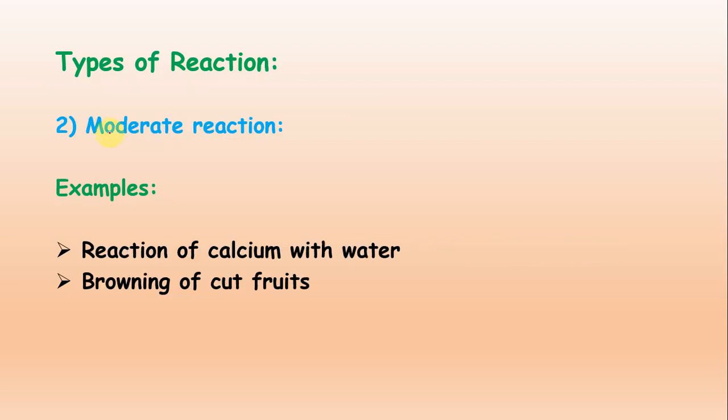Now we will discuss the second type, that is the moderate reaction. It will not take lots of time, nor is it very fast. It is moderate, it will take some time. The examples for this reaction are the reaction of calcium with water and browning of cut fruits. These are the 2 examples under the heading of moderate reactions.